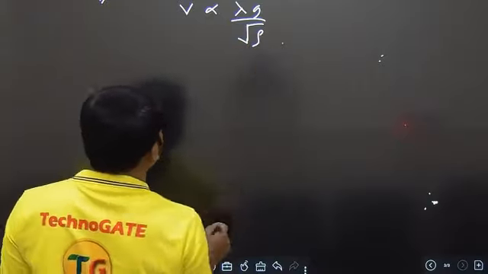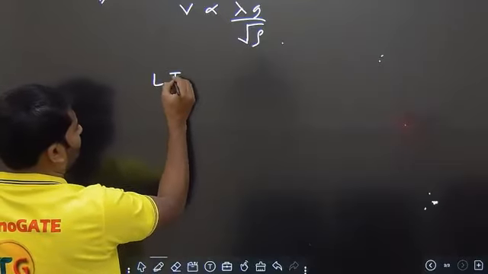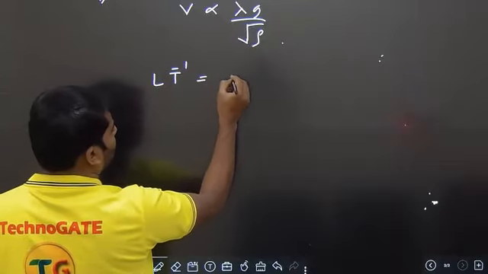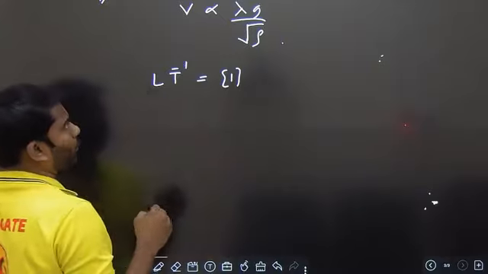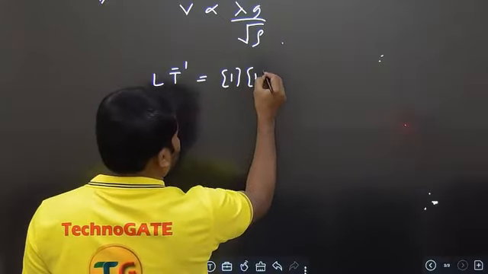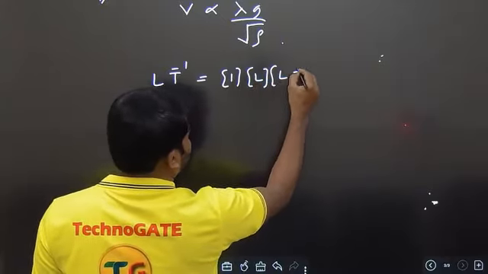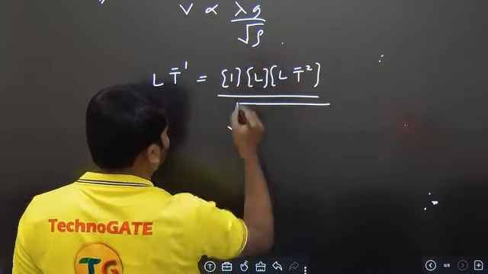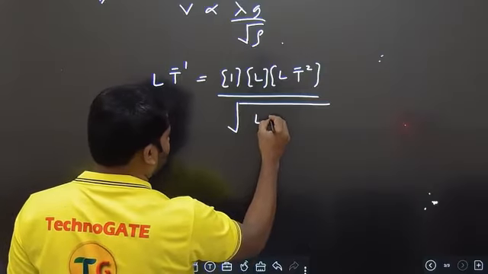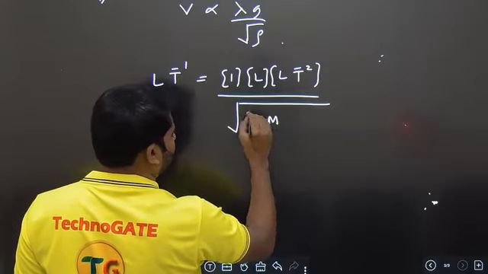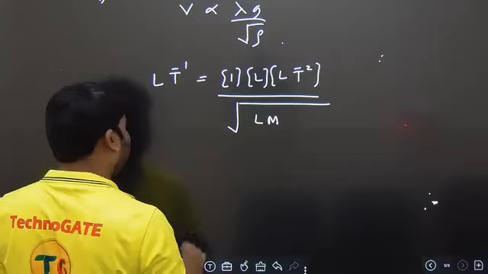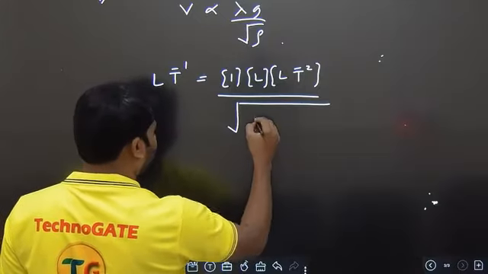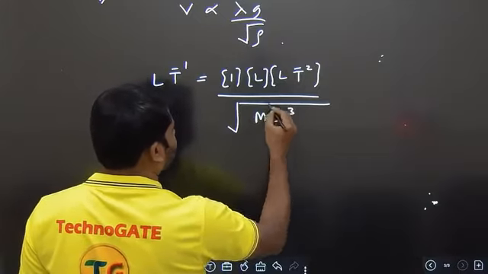Rho is density. So if you substitute, L T power minus 1 is equal to, anyways for constant we have 1, for lambda there is L, for g it is L T power minus 2, and square root of rho. Density is mass by volume, right? So M into M L power minus 3.